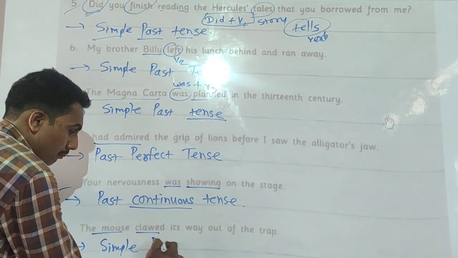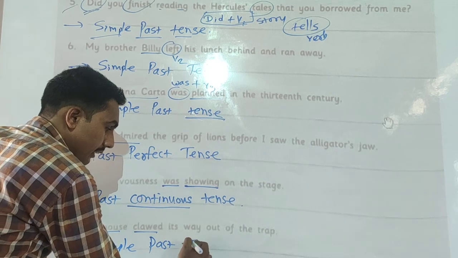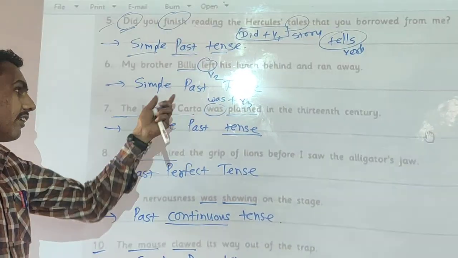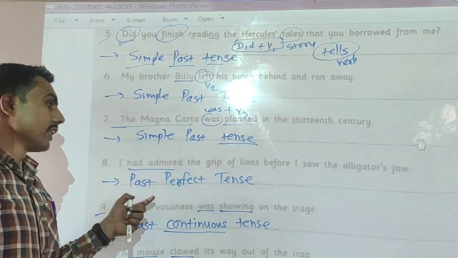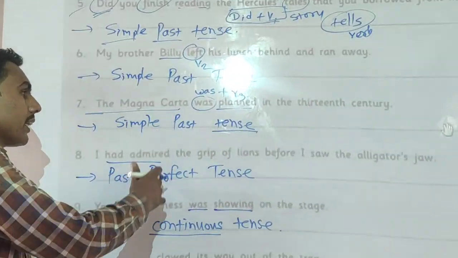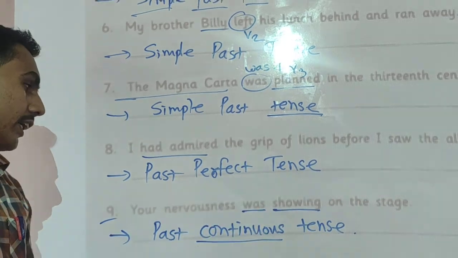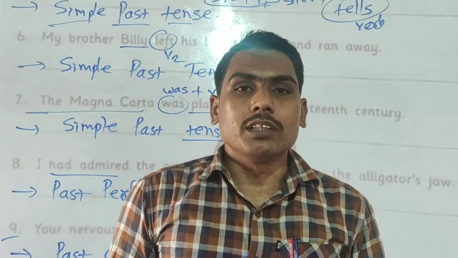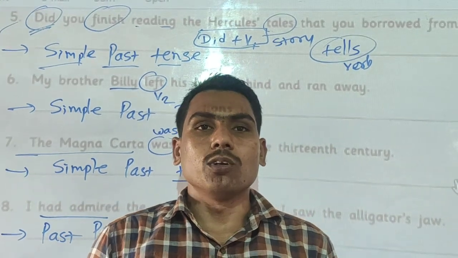Simple past tense. I hope that you will understand how to identify the kind of past tense of the sentences or examples: simple past tense, past perfect tense, or past continuous tense. The remaining part of this lesson we will see in the next video. Thank you.